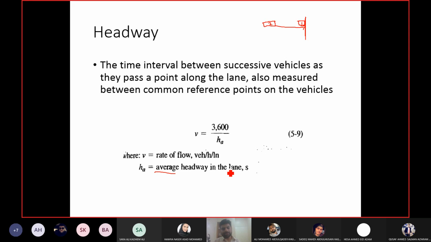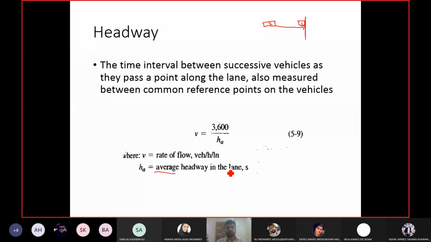And what is this 3600 in this equation? You see V equals 3600 upon HA, right? So 3600 is for converting from hours to seconds, or seconds to hours. So this is very simple.